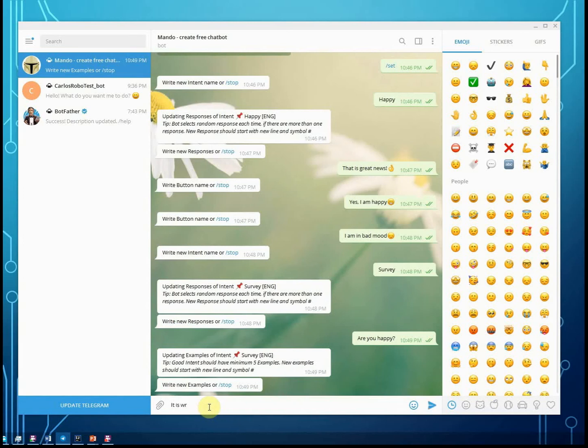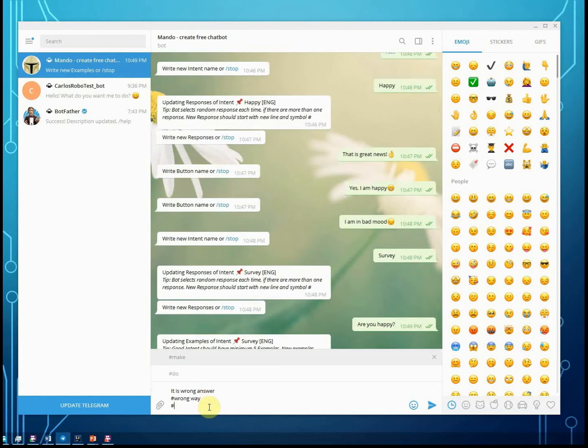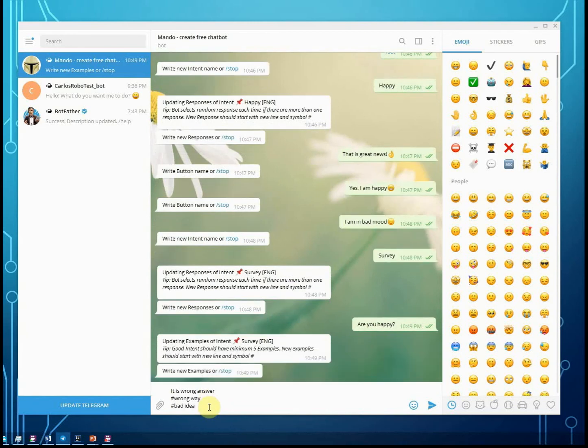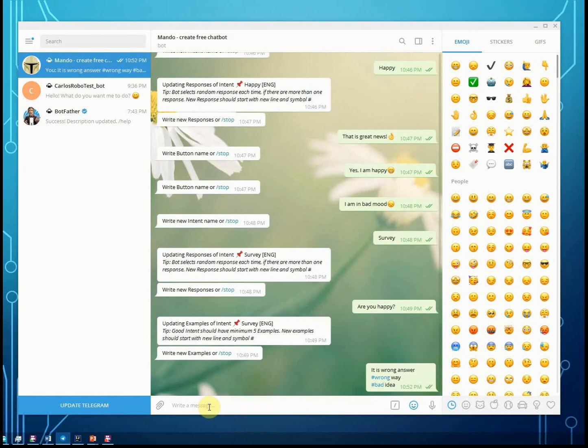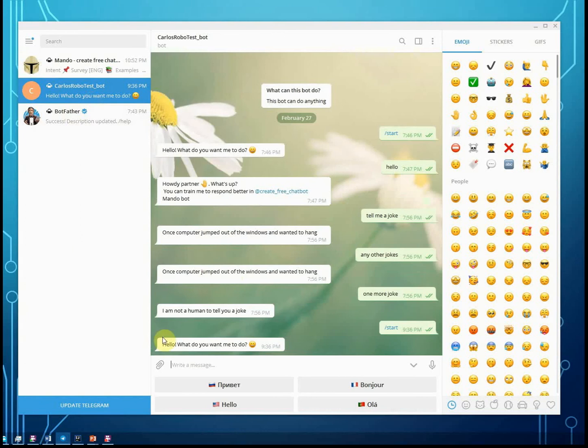One of the examples for survey intent could be when the user writes it is a wrong answer, or wrong way, or bad idea. So if the user writes something in between these examples, then the bot will hit survey. Okay, let's then go to our bot to check if it is working as we want.